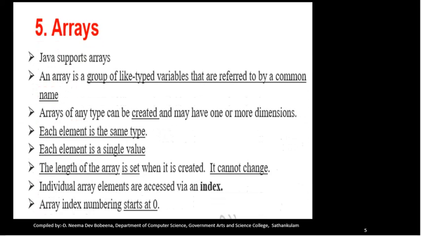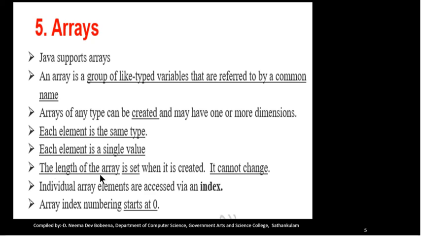Arrays. Java supports arrays. An array is a group of like-type variables which are referred to by a common name. An array of any data type can be created and it can have one or more dimensions. All the elements in an array are of the same type. Each element is a single value.